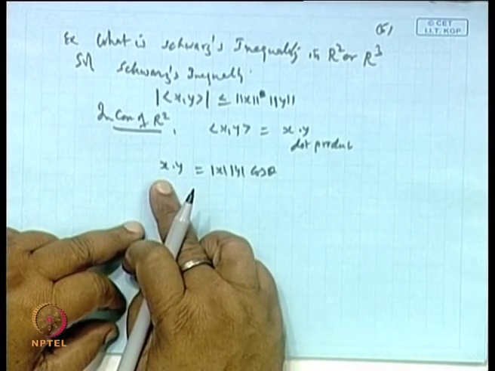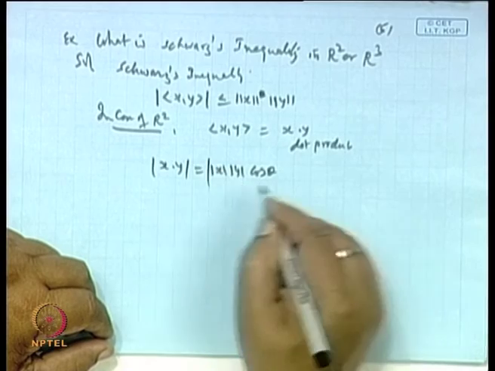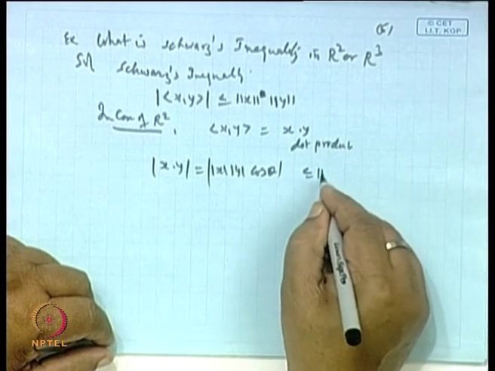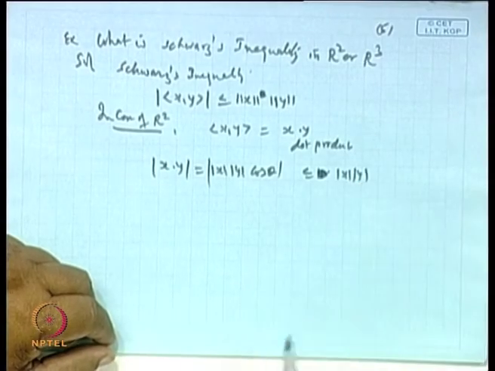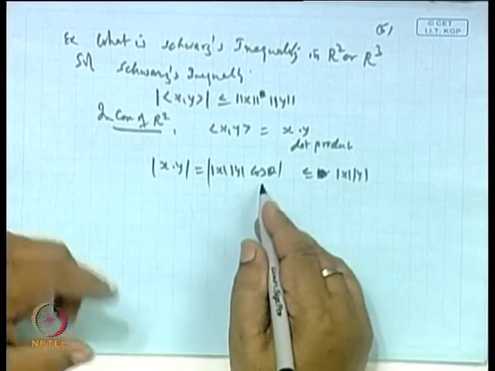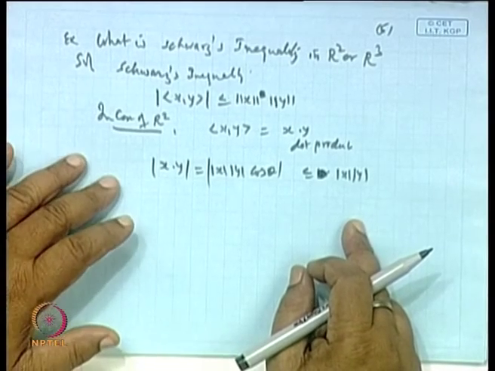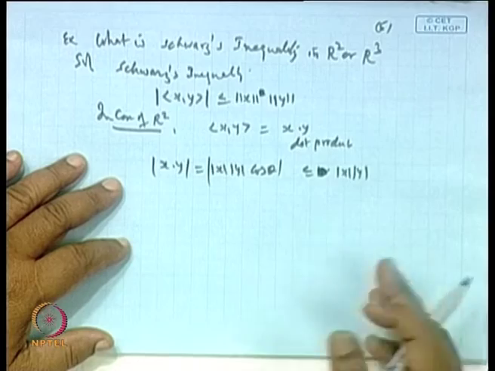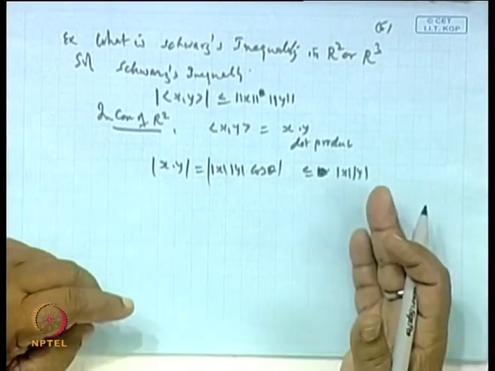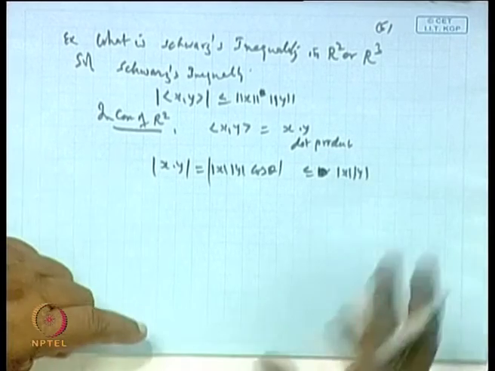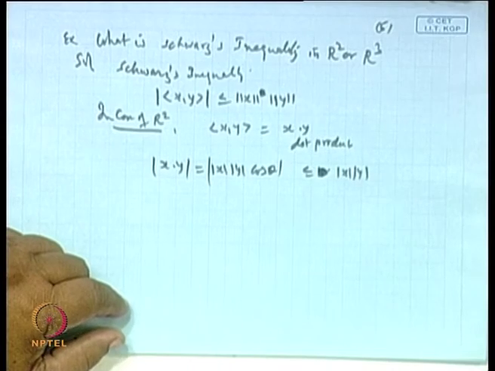So we can say the modulus of the inner product of x and y is less than or equal to the modulus of this, which is less than or equal to mod x into mod y. Because mod cos theta is bounded by 1. So in case of R2, the Schwarz inequality is nothing but the dot product: mod of x dot y is less than or equal to mod x into mod y.